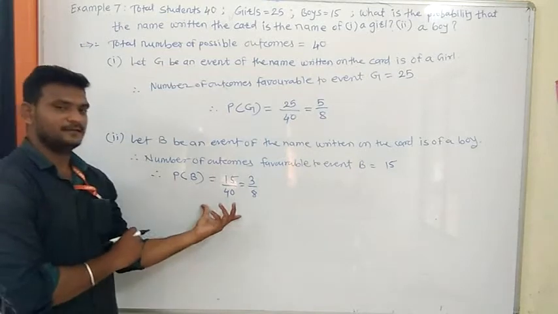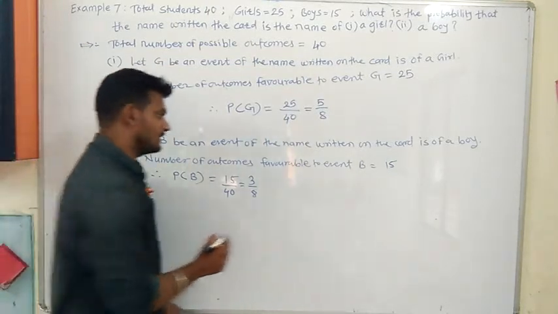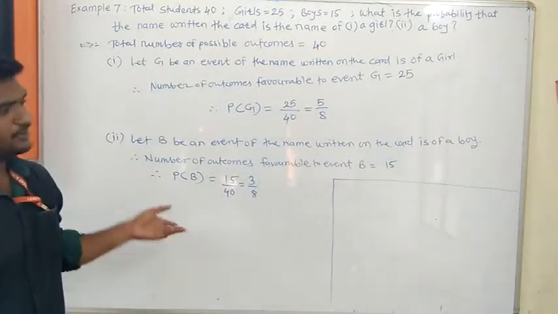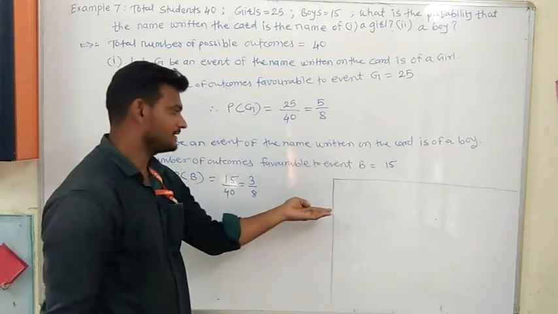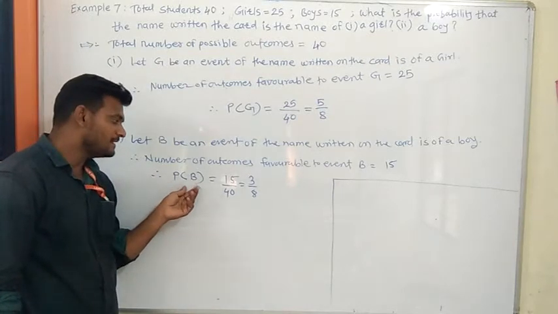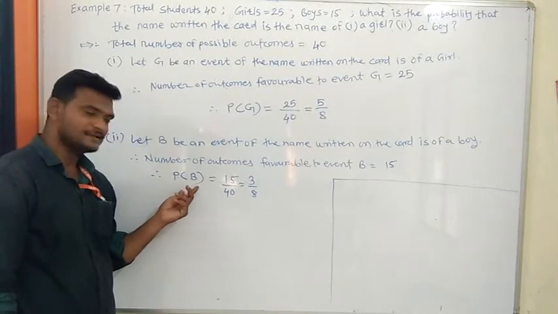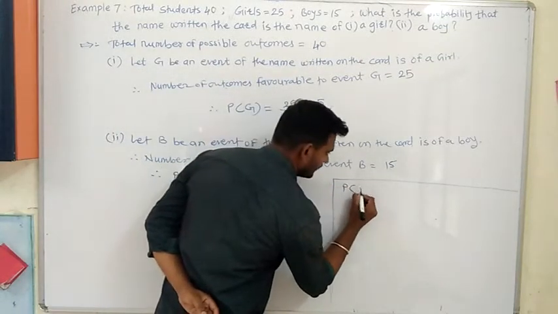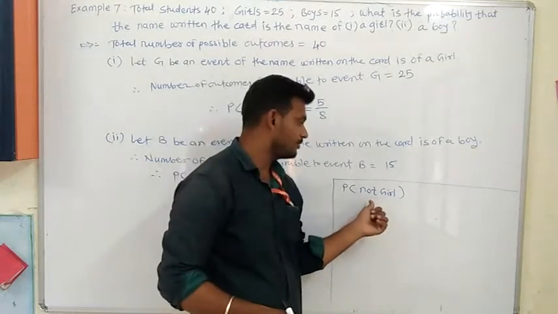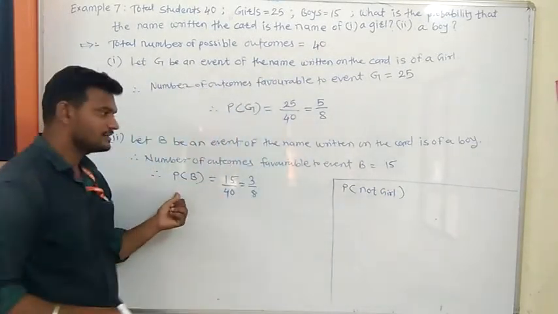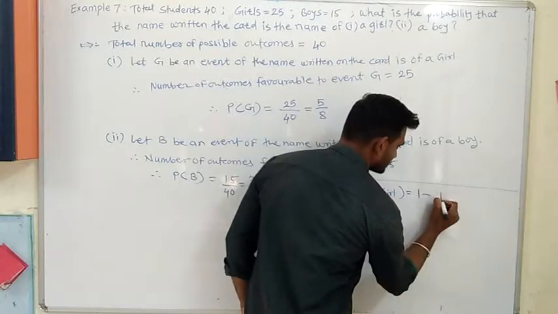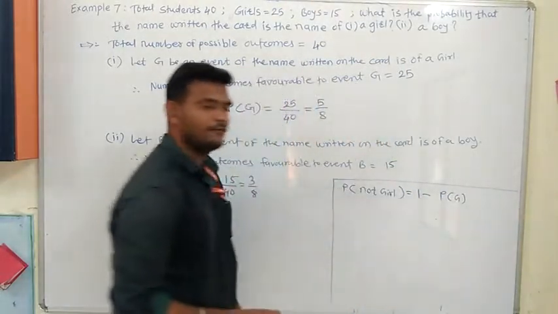This can also be found by using this one. See here, only remember this technique. I will write here. You can use any one method. I will also explain the second method, how to find the probability of the name on the card will be of a boy. Name on the card will be of a boy means definitely it is not a girl. Probability of it is not a girl. Therefore, probability of a name will not be a girl. A name on the card is not a girl. Probability of boy means what? Probability of not a girl only na, which is equal to 1 minus probability of a girl. 1 minus probability of a girl or not?